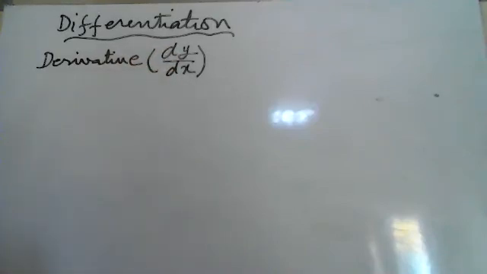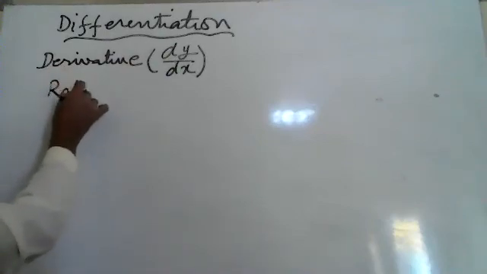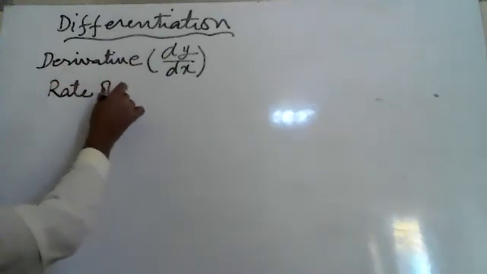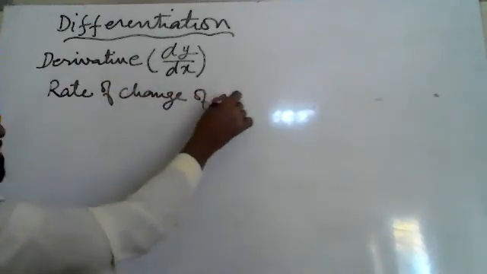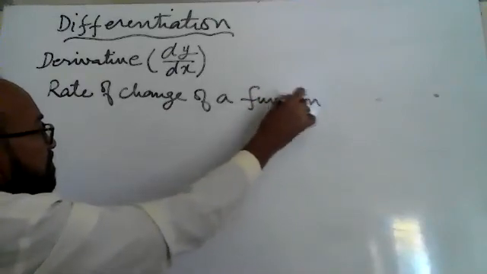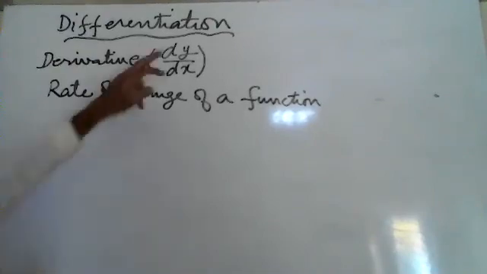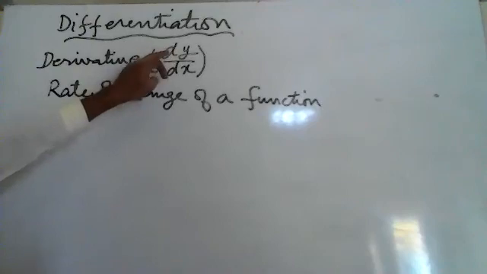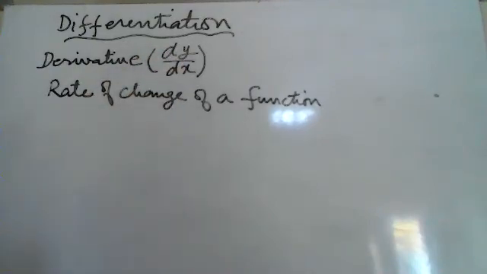And what is derivative? Derivative is the rate of change of a function. Here the function is y, and y is a function of x.